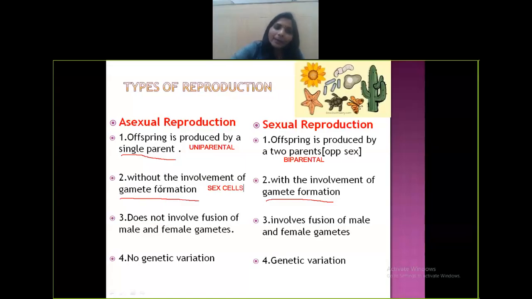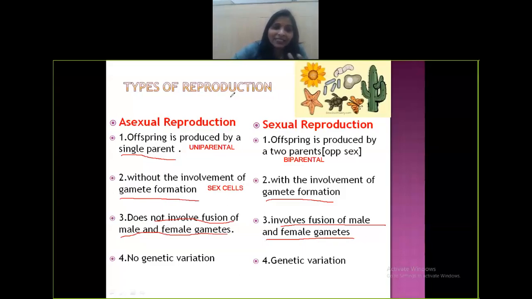So when no gametes are formed, of course, there will be no fusion of male and female gametes. In lower organisms, you cannot even identify whether it is a male or a female. So where's the point of identifying the male gamete and female gamete? Does not involve the fusion of male and female gamete. Here, it involves the fusion of male and female gametes. Egg and sperm fuses to form zygote. So you can clearly differentiate male and female gamete.